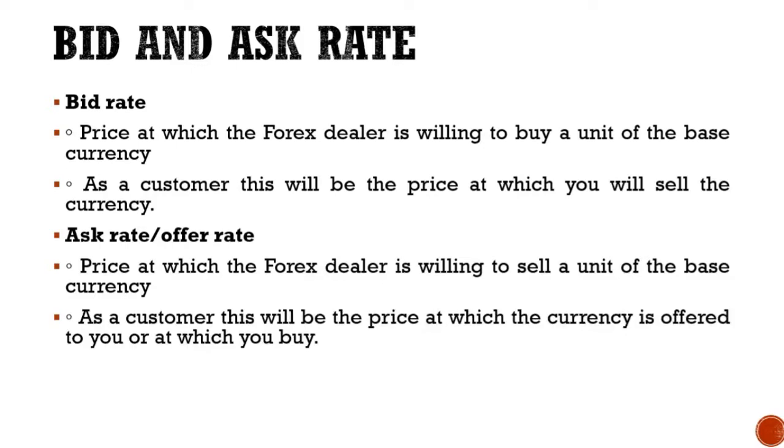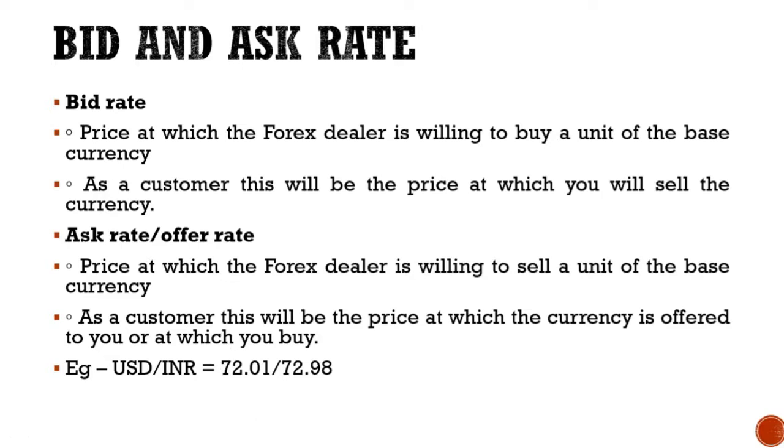As a customer, this will be the price at which the currency is offered to you, or at which you can buy. Example, USD to INR is given as 72.01 / 72.98. Here, the first amount is called the bid rate. It is the rate at which the forex dealer is willing to buy.